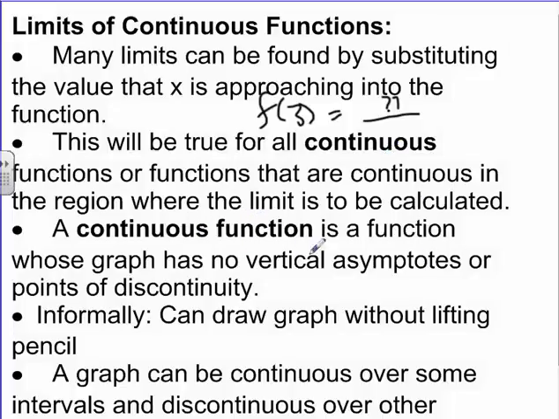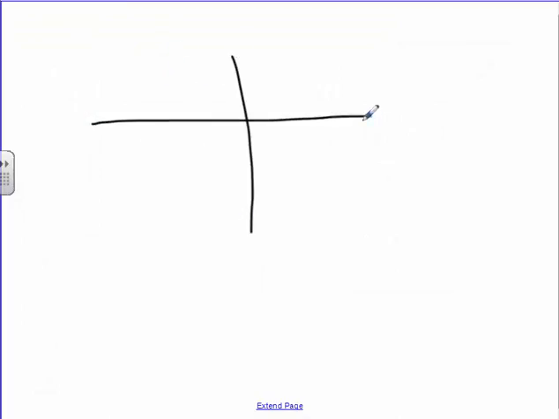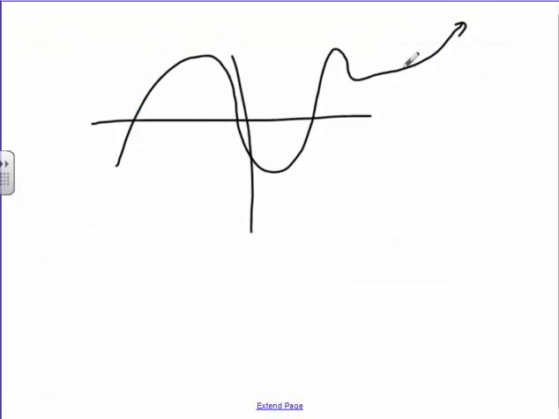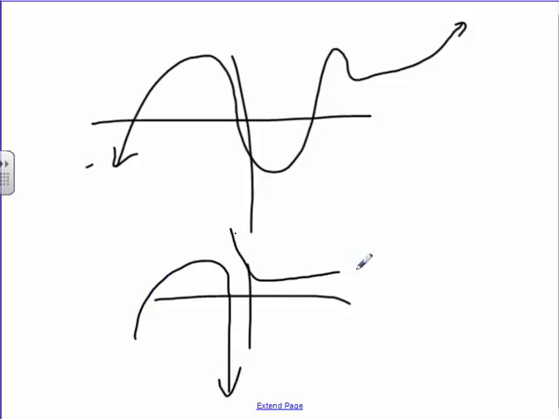So a continuous function has no asymptotes, no points of discontinuity. Informally, it means you can keep drawing the graph without lifting a pencil, right? So here is a continuous function. I didn't lift my pencil off the paper. But here, if I draw an asymptote, well, now I had to lift my pencil off the paper. That's not continuous. There's a gap, right?